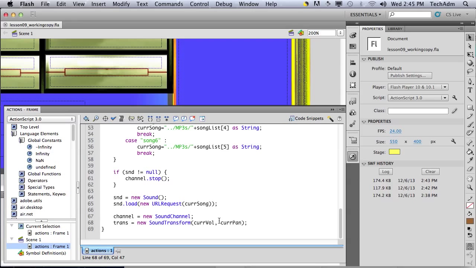Okay, so now that we've done it, to play a sound that's been loaded into a sound instance, we just tell the channel to play.